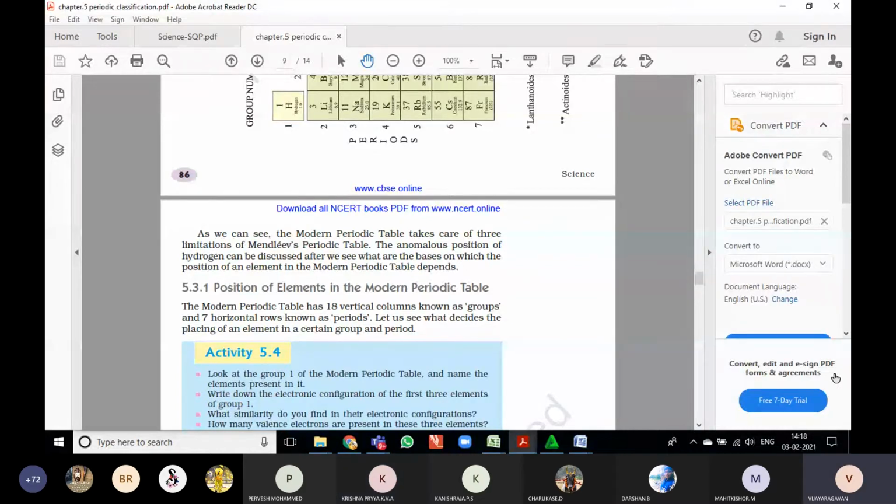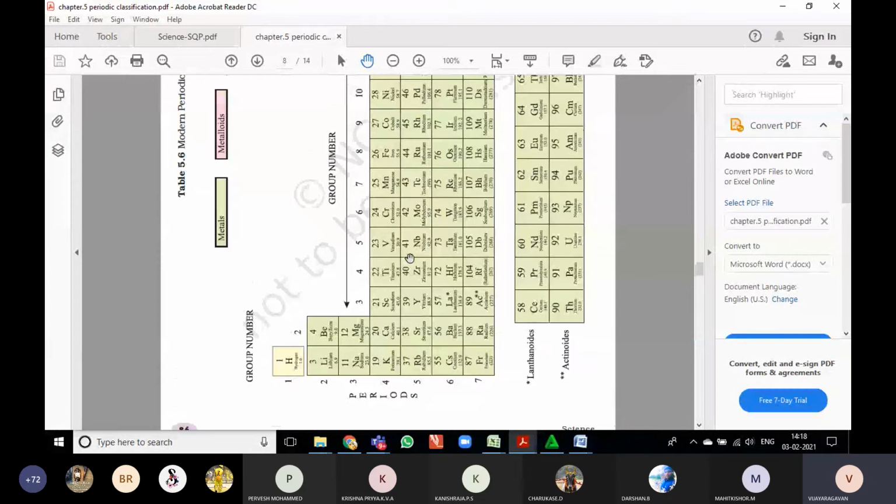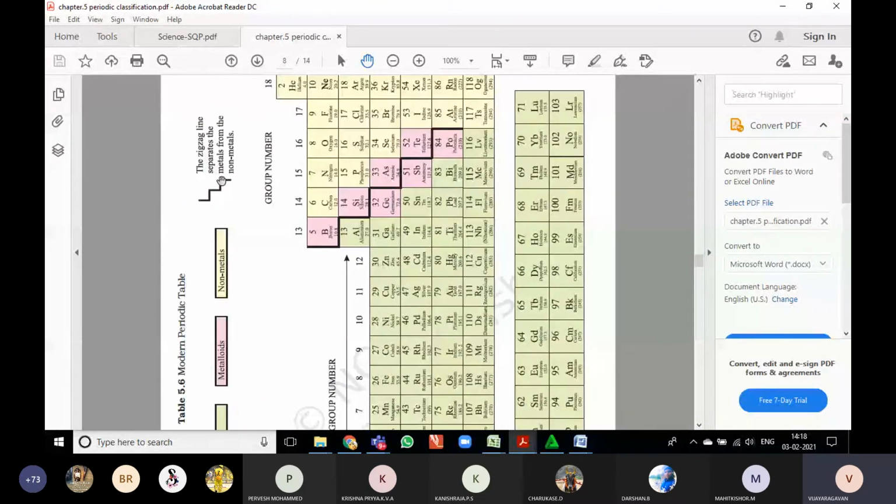Zigzag means the line going along the corners. See there, I'm showing the points. They look like steps. One, two, three: boron, silicon, arsenic, tellurium, and so on. All are metalloids. Metalloids means they show properties between the metals and the non-metals. They occupy these positions in the periodic table, and when you draw these lines, we get a zigzag line based on the atomic numbers. The modern periodic table is arranged based on the atomic numbers.